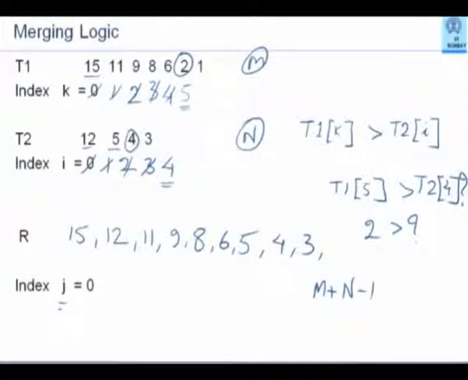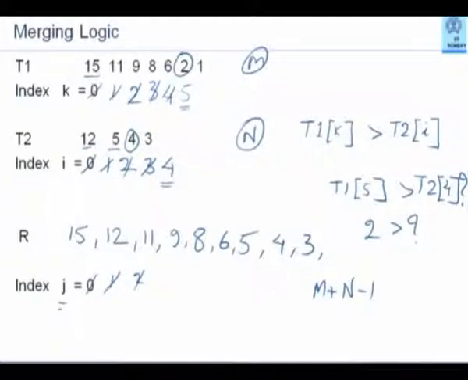So the moment index j becomes more, by the way, I must keep incrementing j every time. I forgot to mention that. Every time I push a number here, j must be increased. So j keeps track of where the next number is going to come. And whenever j exceeds this, I should stop. That is okay. Coming back to the original problem.